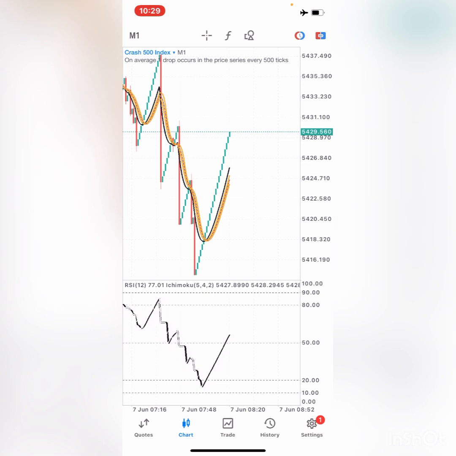So what will be left now is knowing when to buy and knowing when to sell. And remember, I said this is a boom and crash scalping strategy. Your target is 5 candlesticks from your 1 minute time frame. So basically, you're going to be holding each and every trade for 5 minutes.